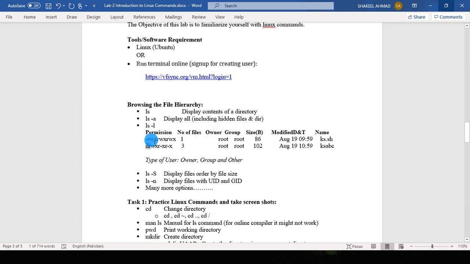The information here is for the owner, group, and other users on the system. The owner of the file has read, write, execute permissions.